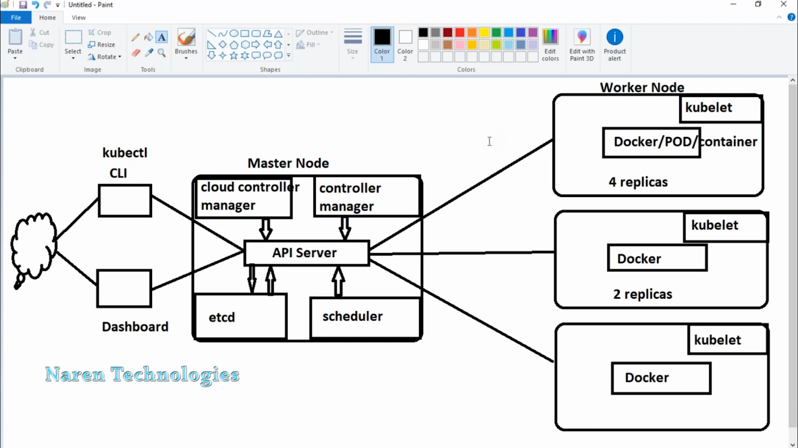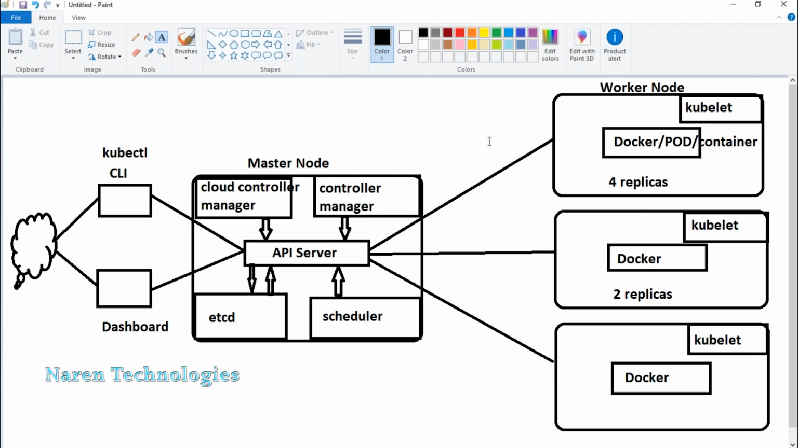Okay, replica monitoring by kubelet. Kubelet passes the information to the API server. The API server interacts with the controller manager. The controller manager thinks about the necessary action and passes instructions back to the API server. The API server again interacts with the worker node and then brings up another replica. That is how the process happens.